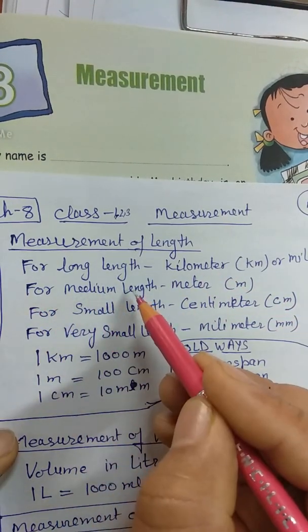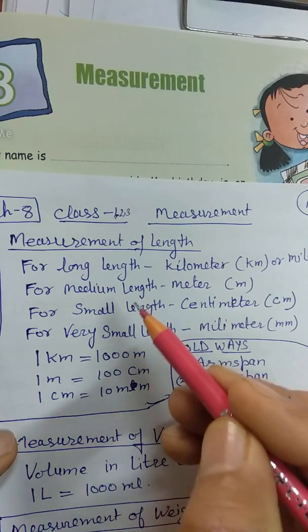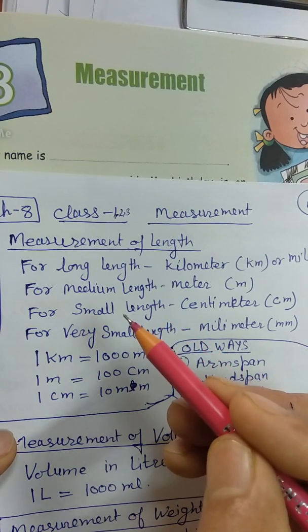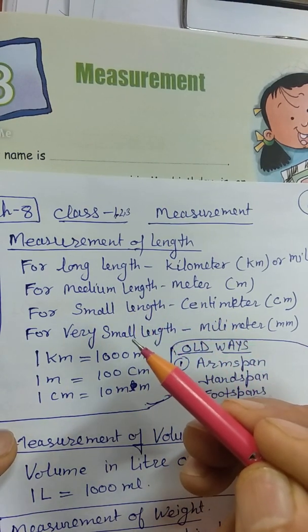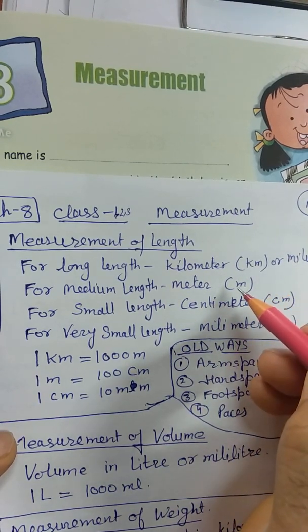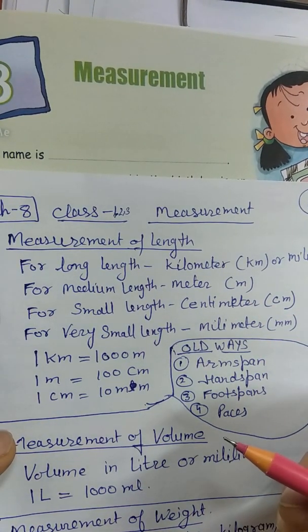For medium length, just like if you are living very near to the school, the distance from your home to school we can measure in meters even. How much is a meter? If you open your arms fully, then from one hand to the other hand it can be 1 meter.